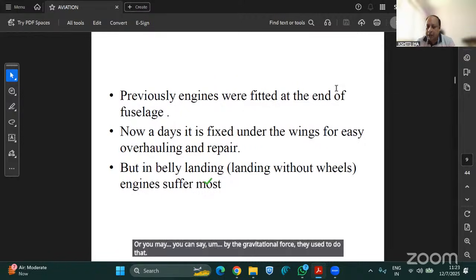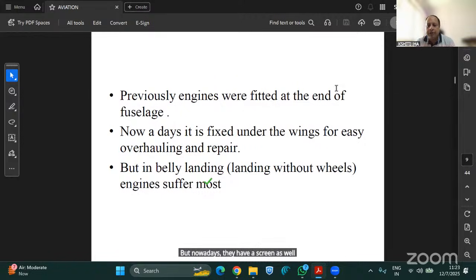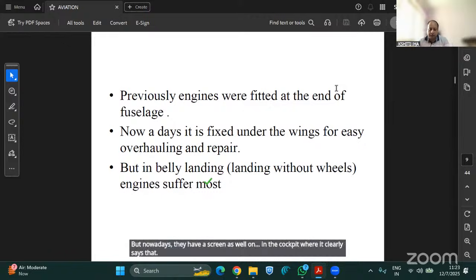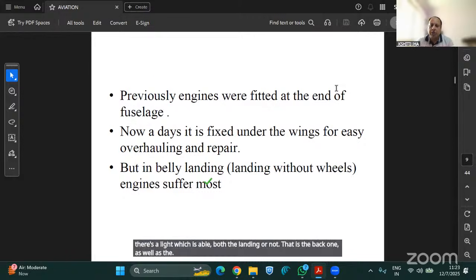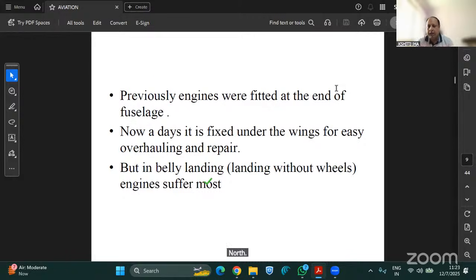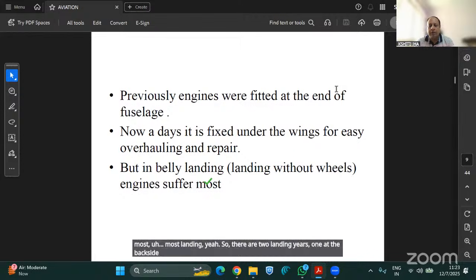But nowadays they have a screen in the cockpit which clearly shows a light indicating whether both the landing gears have come down or not. That is the back one as well as the nose landing gear. So there are two landing gears: one at the back side and one at the nose side, which is on the front side.